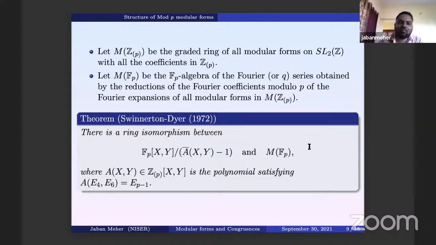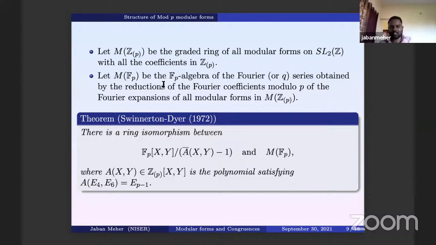So that is M(F_p). You have M(Z_p), and for each modular form, it is a q-series expansion, and you go modulo pZ_p. Then the coefficients will be in F_p. So that is M(F_p).